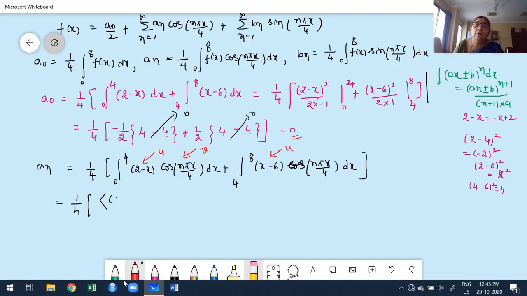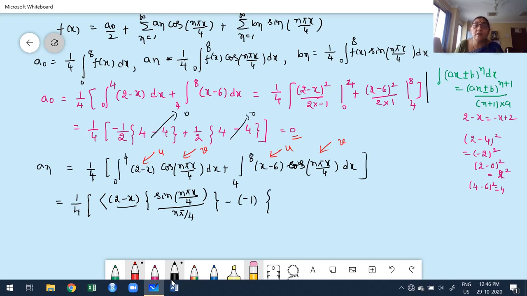Now 2 minus x into, what is the integration of cosine of n pi x by 4? Divided by coefficient of x, n pi by 4, minus, what is the derivative of 2 minus x? Minus 1. 0 minus 1.